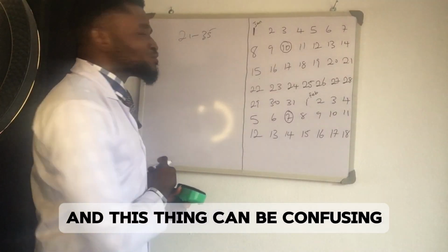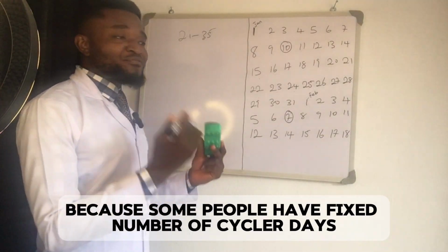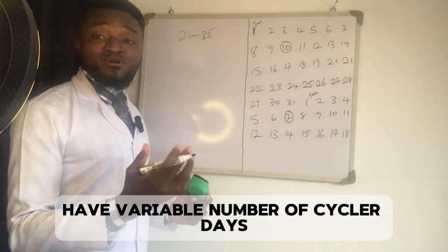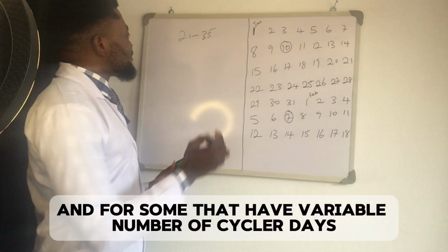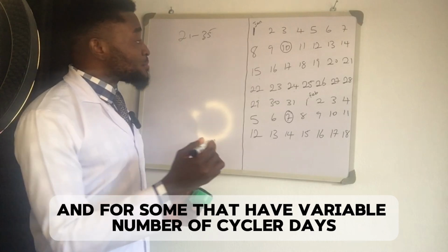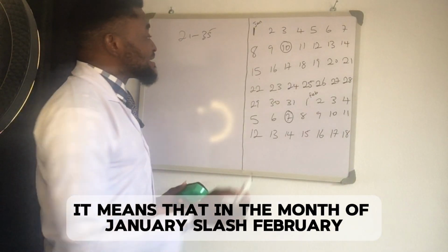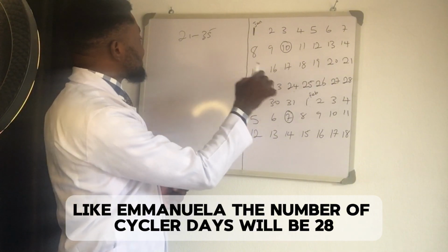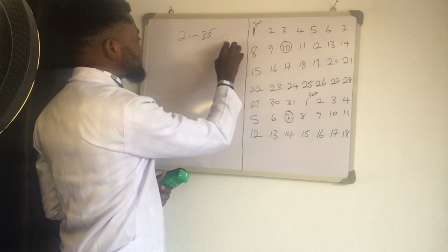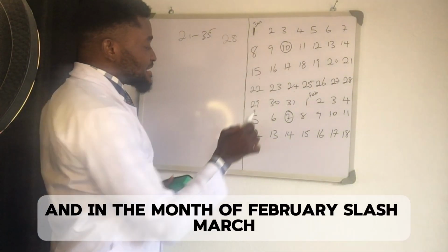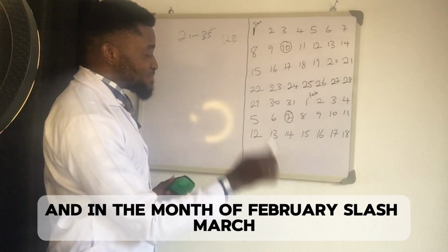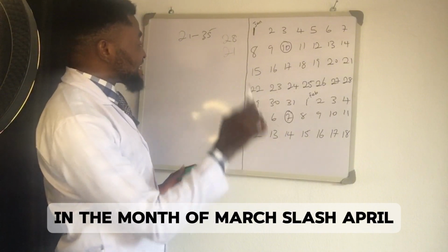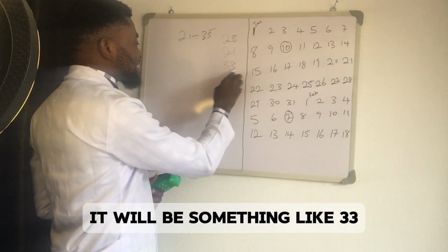This can be confusing because some people have a fixed number of circular days, whereas some other persons have a variable number of circular days. For some that have variable circular days, it means that in the month of January/February, like Emanuela, their number of circular days will be 28, in the month of February/March it will be 21, and in the month of March/April it will be something like 33.